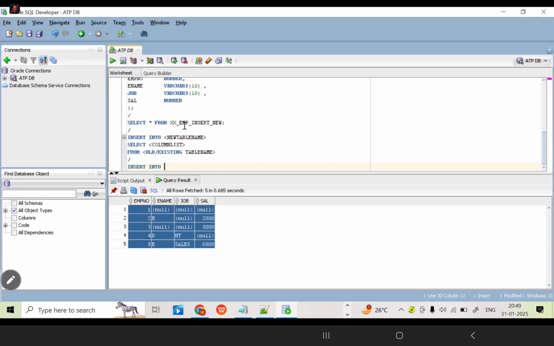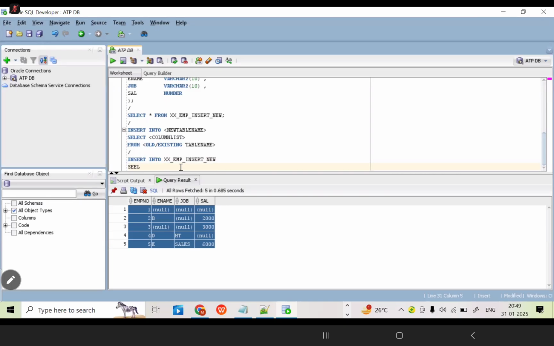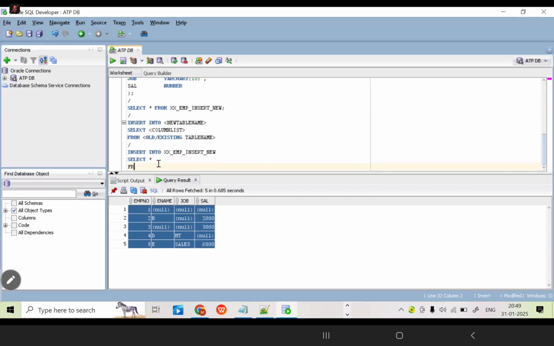Insert into is a keyword. Insert is a command. Into is a keyword. What is our new table name as per our requirement? This one, correct? XX underscore EMP underscore insert new. Select column list means I can write a star only. Later I can tell you about the column list. Column list means if you want to write any specific column, then you can use this. Otherwise, you can write the star. Star means it can display all the columns. From what is our old table or existing table name?